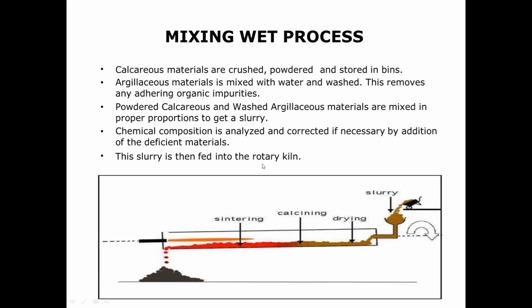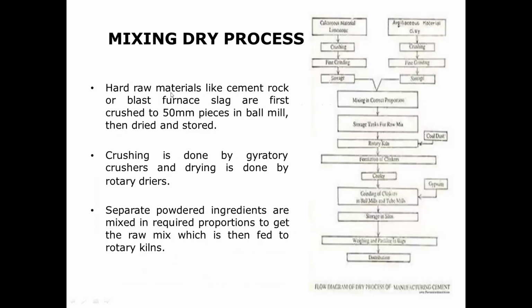Now, in the wet mixing process, there is a formation of slurry because of the addition of water. But we will see what happens in the dry process. Hard raw materials like cement rock or blast furnace slag are first crushed to 50 millimeter pieces in a ball mill and then dried and stored. Crushing is done by gyratory crushers and drying is done by rotary dryers. Separate powdered ingredients are mixed in required proportions to get the raw mix, which is then fed to a rotary kiln. So here it is kept dry. Nothing is wetted or nothing is having addition of water here.